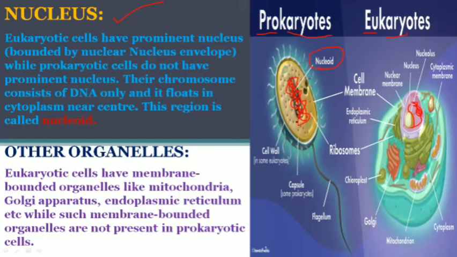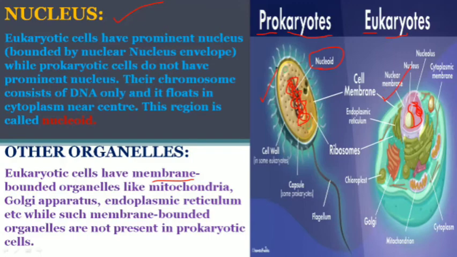Now, this is the region where the nucleus would be, but actually a proper nucleus is not present. Some other organelles which are membrane bounded, with double membranes or single membranes, are present in eukaryotes.